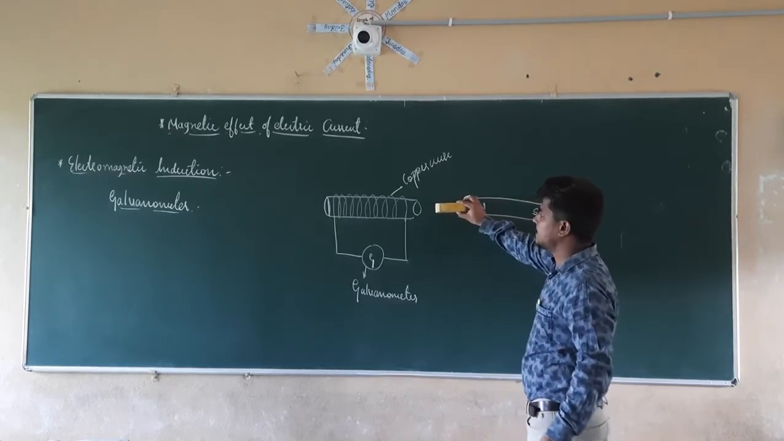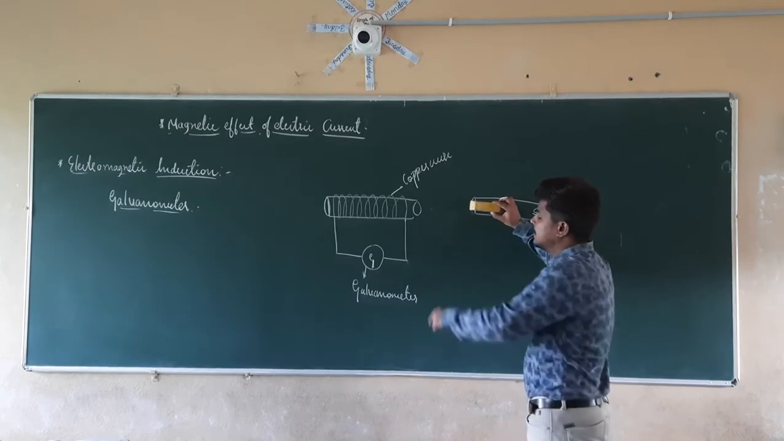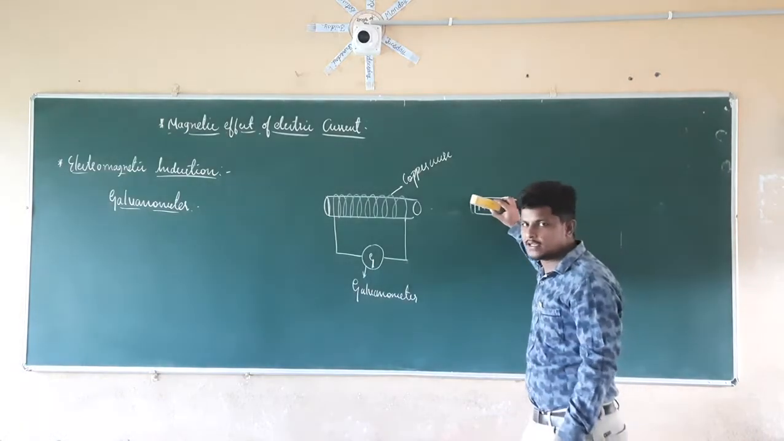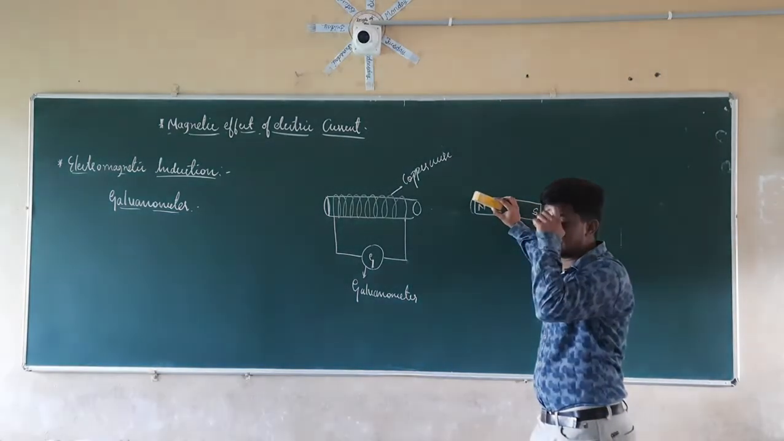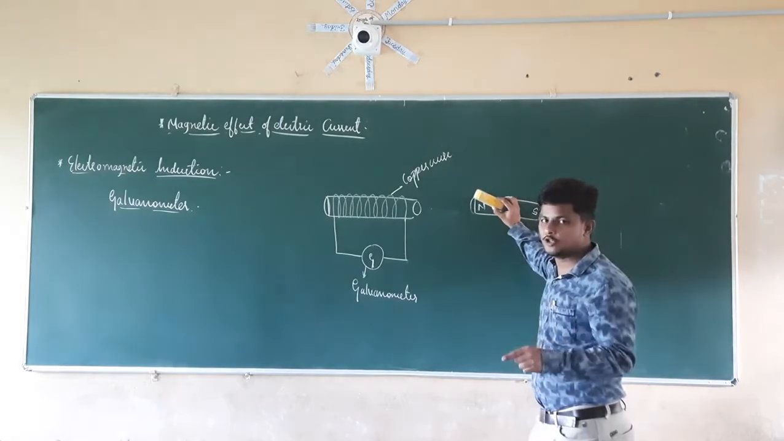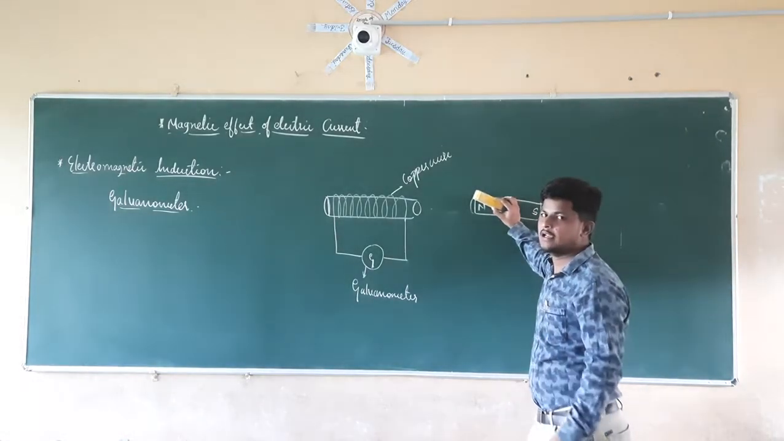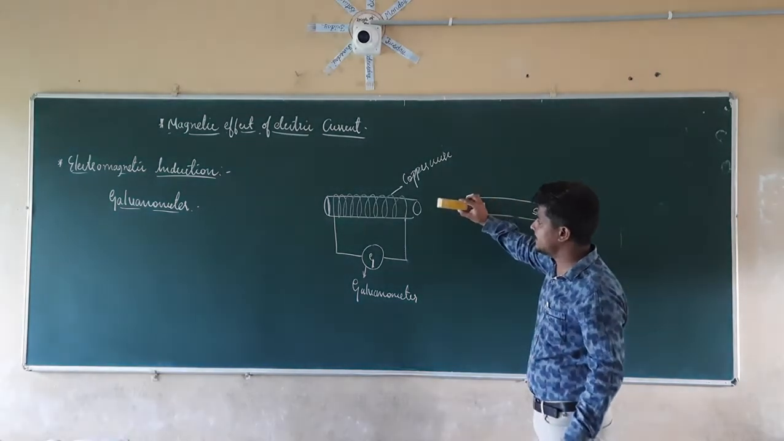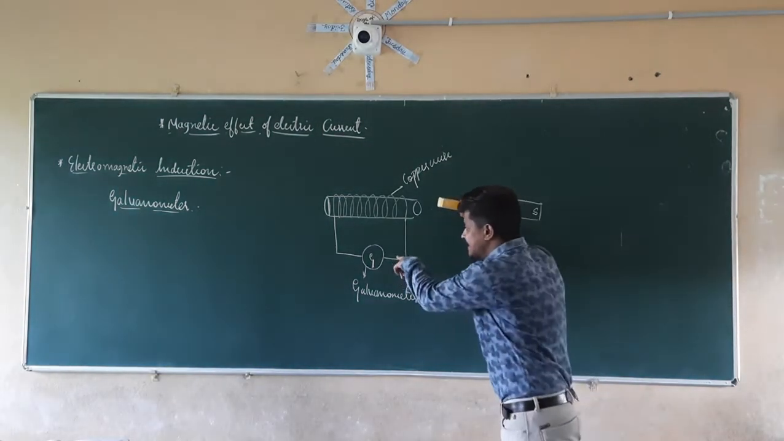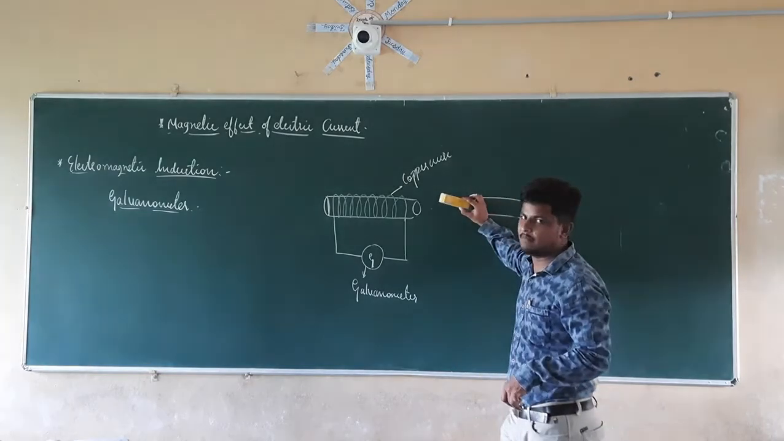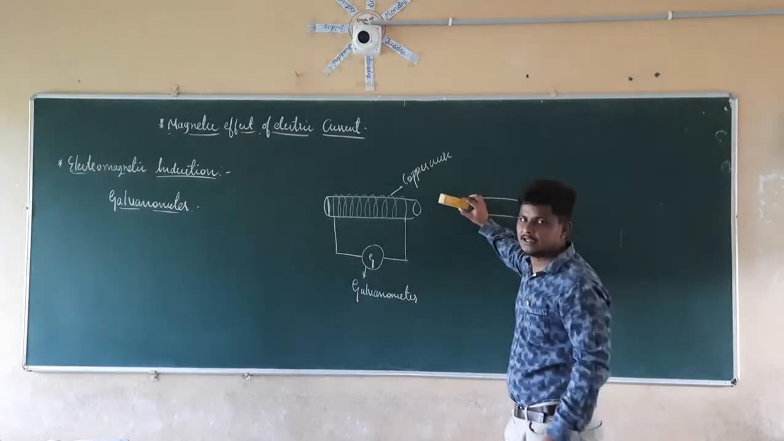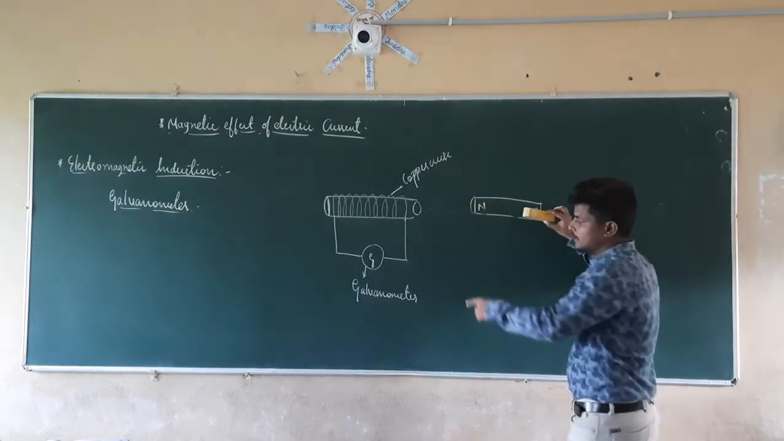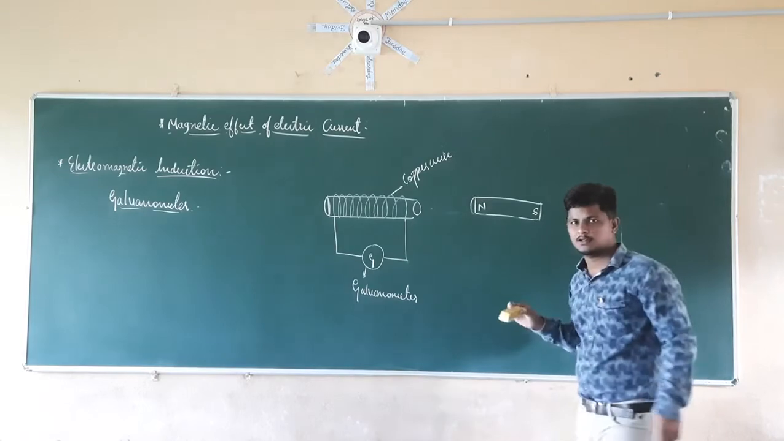When I take the magnet away from the coil, what is going to happen? In the galvanometer, again there will be a deflection, but that deflection will be in the opposite direction. So what does it indicate? When I take the magnet out from the coil, again there is a current coming in this coil.